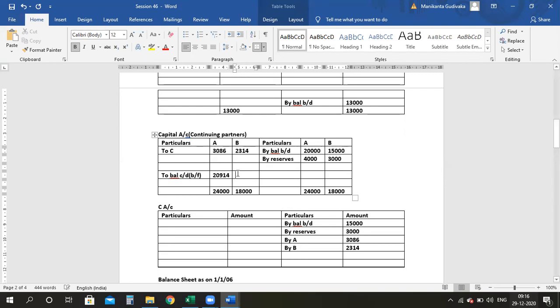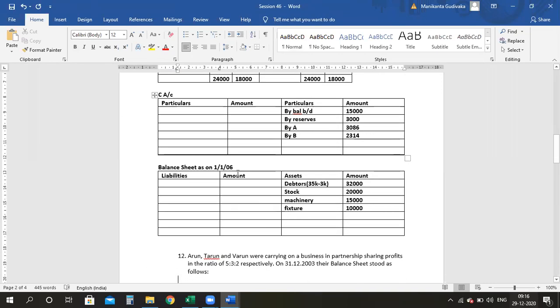Right. For here, 18,000 minus 2,314 is 15,686. So let's take all these figures here.